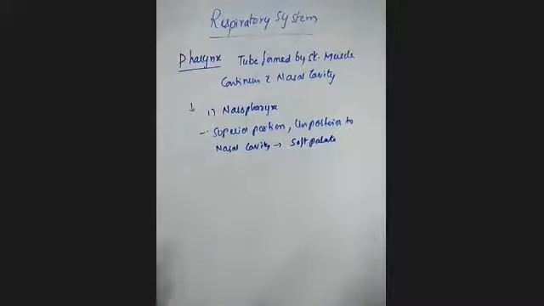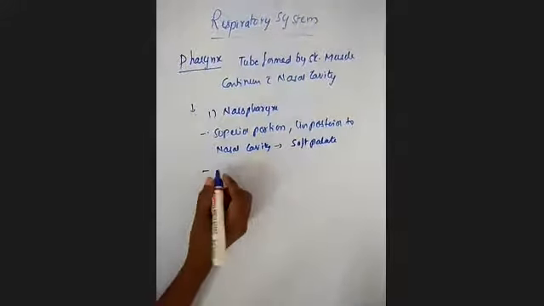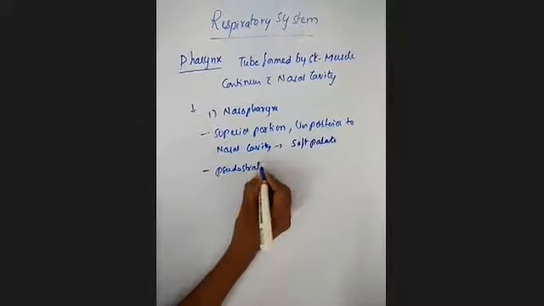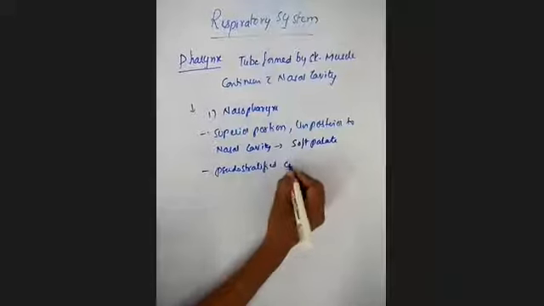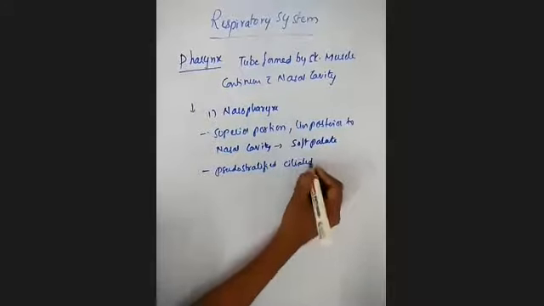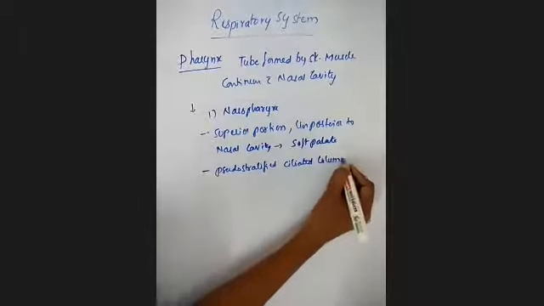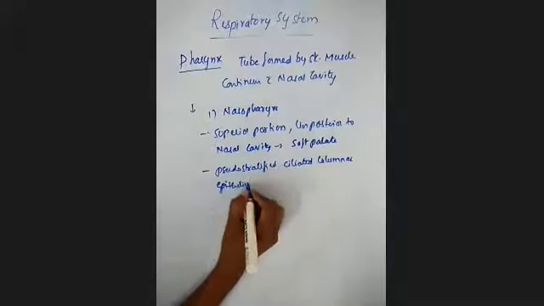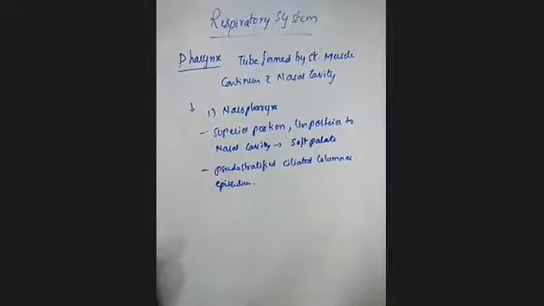It is lined with pseudostratified ciliated columnar epithelium, and because of this kind of epithelium, it moves mucus downwards.